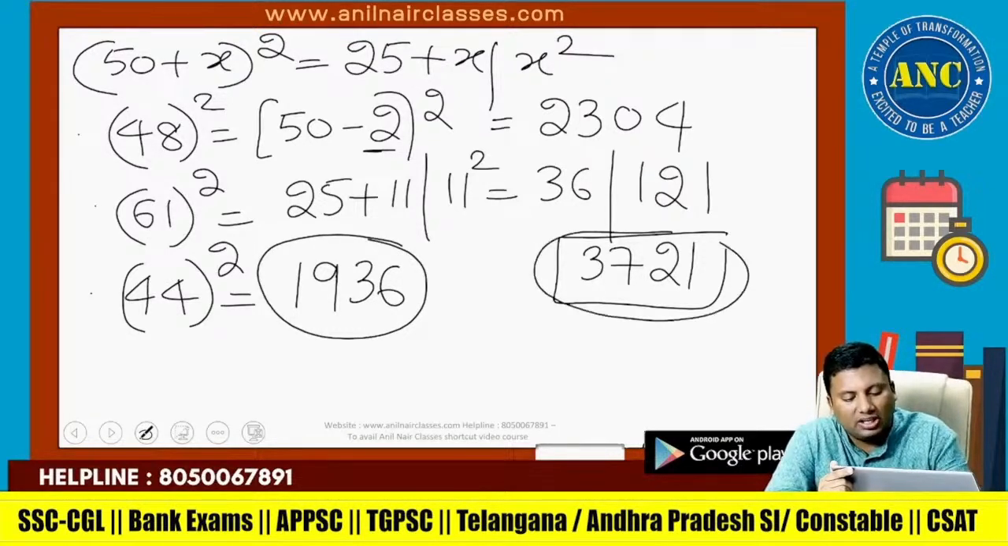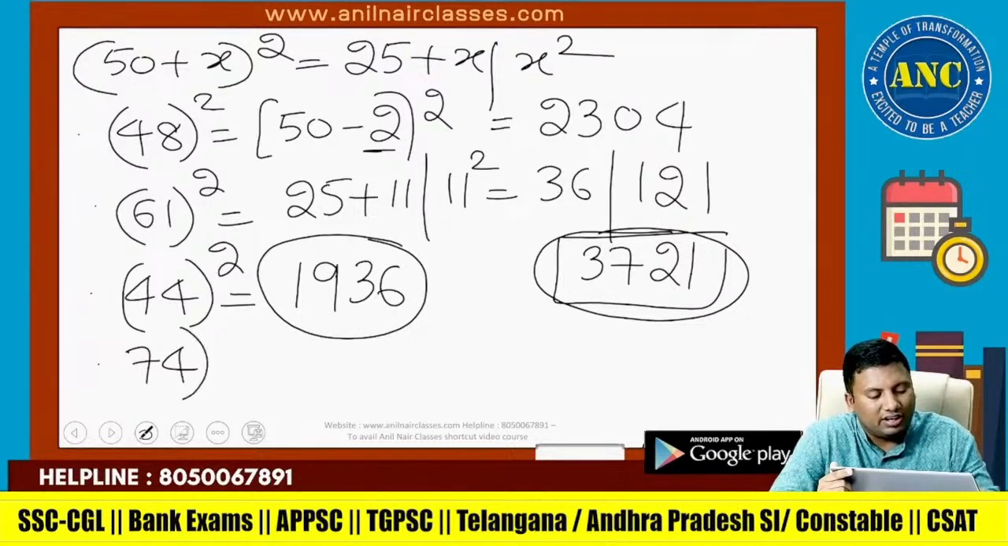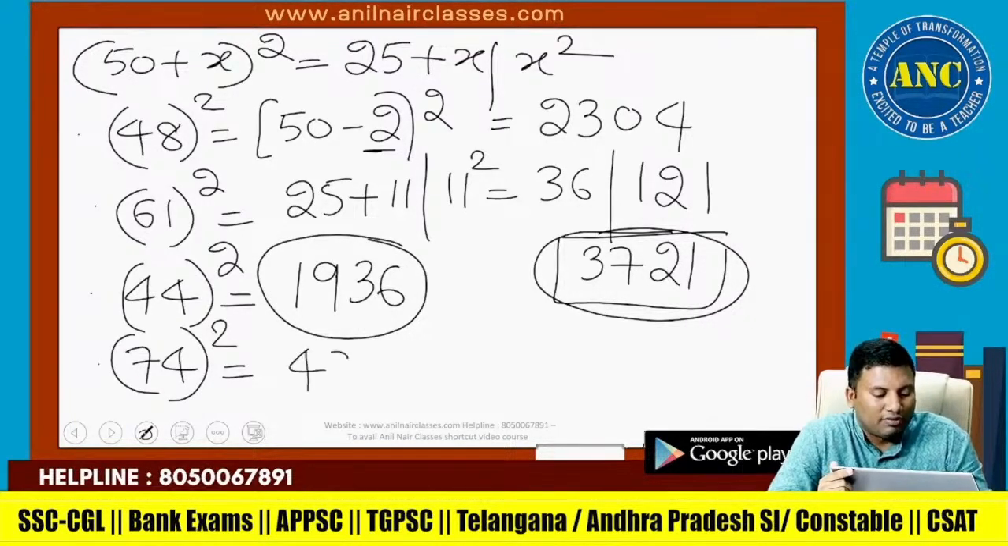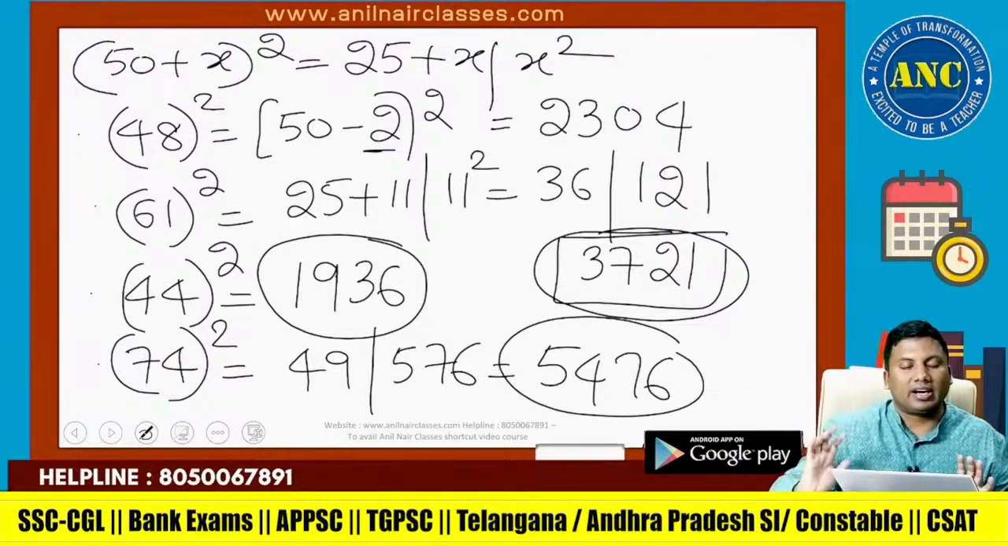Answer for this question is 3721. Aditya, it is for you to solve 74 square. 74 is 50 plus 24. 25 plus 24 is 49. 24 square is 576. So the answer is 5476. Idea clear, right?